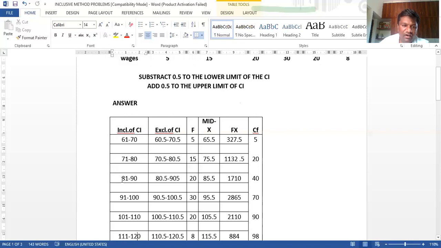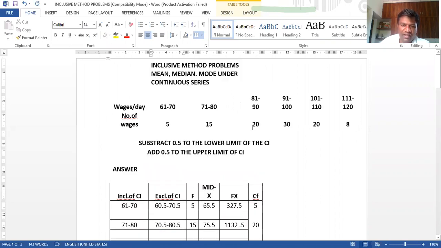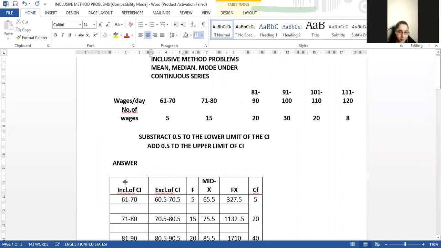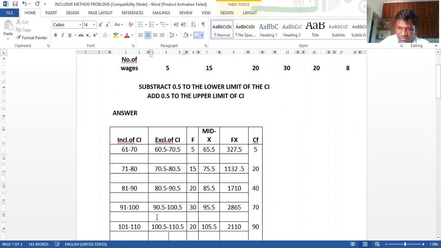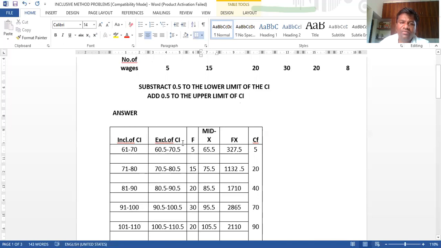Third one is 81 to 90. I already told you, from the lower limit of the class interval we have to subtract 0.5. 81 minus 0.5 is equal to 80.5, and 90 is the upper limit of the class interval, plus 0.5, it becomes 90.5. Then as it is, 20 is the frequency. The remaining is so on. Lower limit of the class interval you have to subtract 0.5, upper limit of the class interval you have to add 0.5. That will become the exclusive class interval.